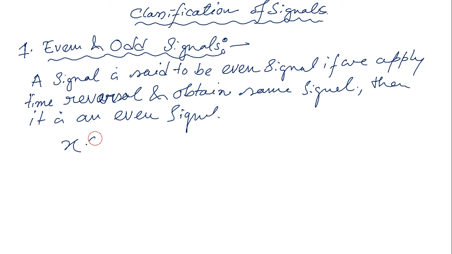Say x of t is a signal. If I apply time reversal on it, time reversal means x of minus t. If we obtain the same signal, that is x of t equals x of minus t, then it is an even signal.